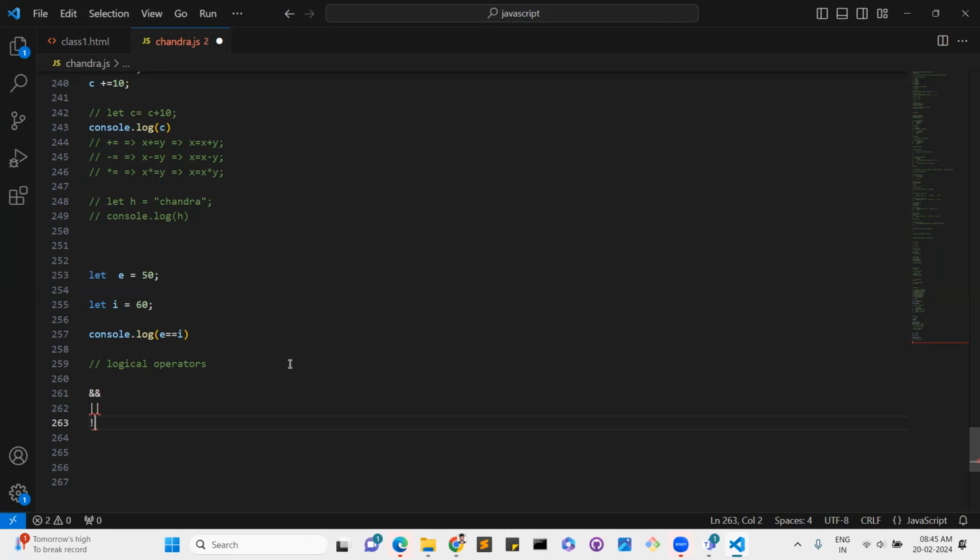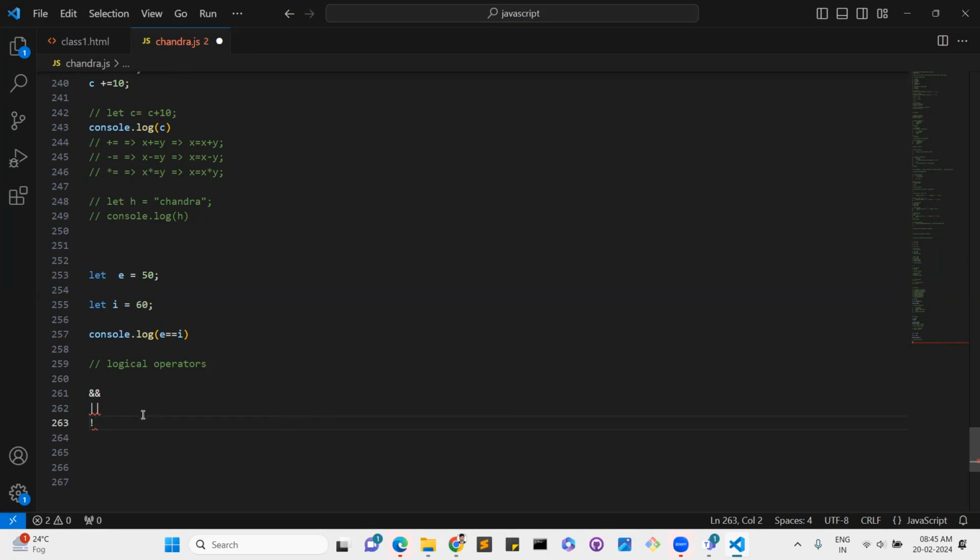They do comparisons like this. So these are the AND, OR and NOT operators. We will explain them briefly with examples in coming classes as well. And this is logical operators. Logical plus bitwise operators will also work.